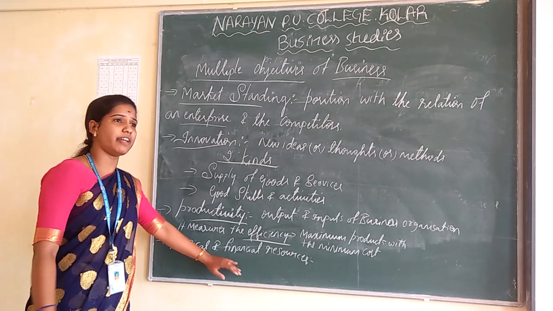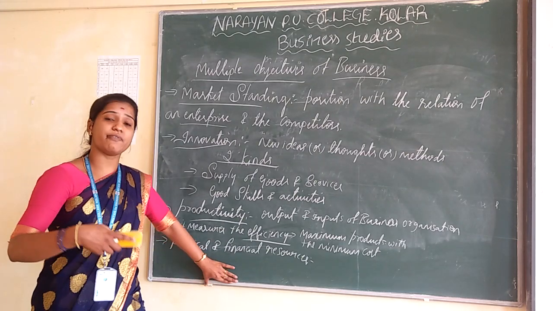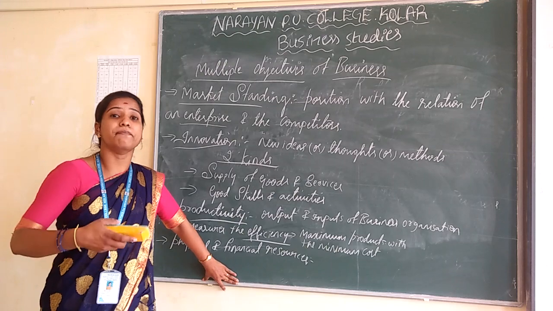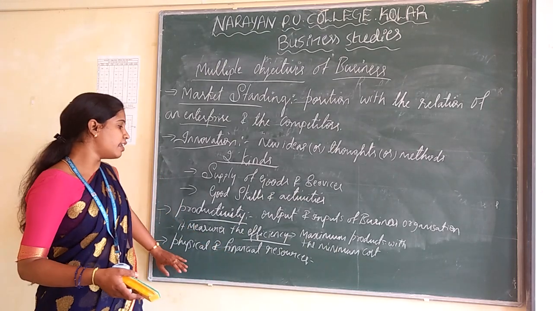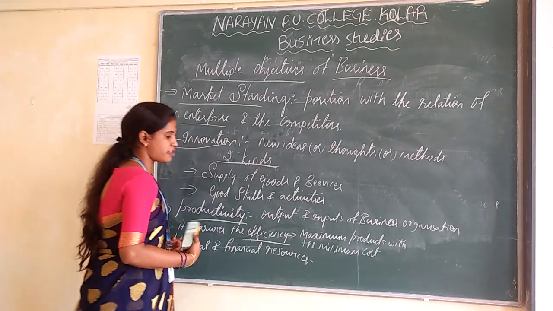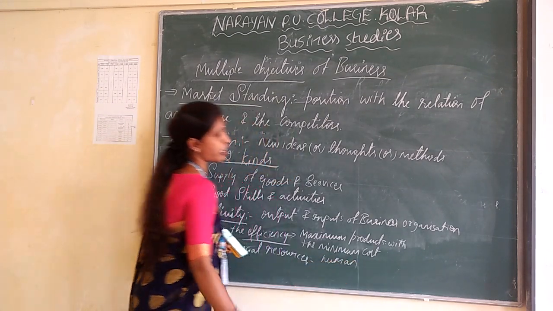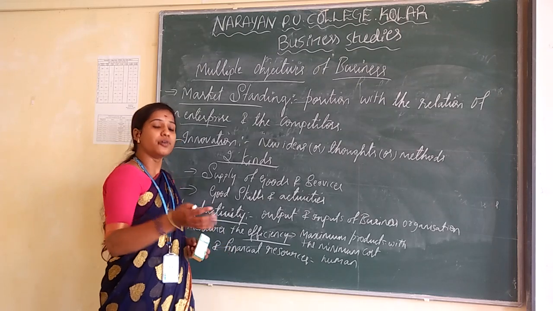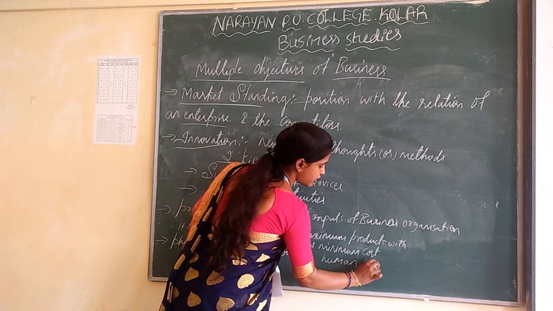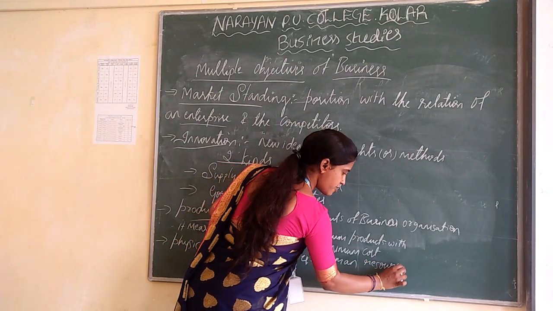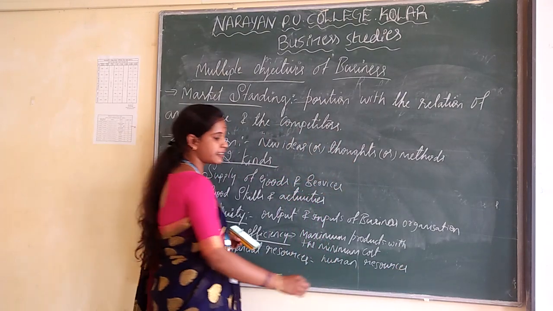Without these physical and financial resources, we are not able to run a business. So what are the physical resources? Physical resources include human resources. Without human resources, we are not able to produce goods. Human resources are also one of the physical resources.